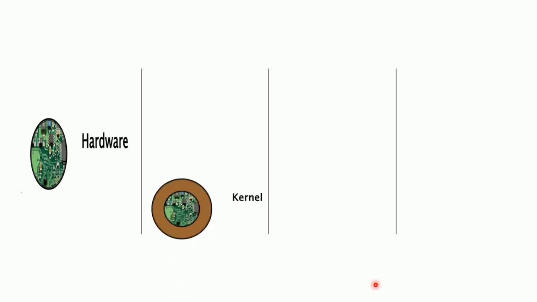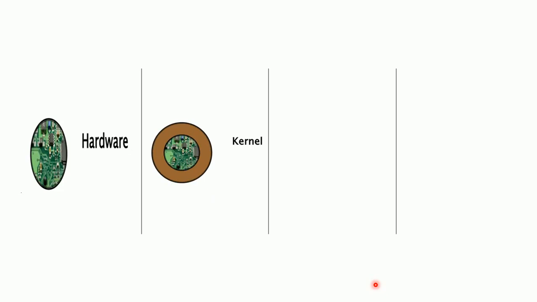Then there is a layer of kernel. Kernel is a computer program that manages input and output requests from software and translates them into data processing instructions for the central processing unit, aka CPU, and other electronic components of our computer.